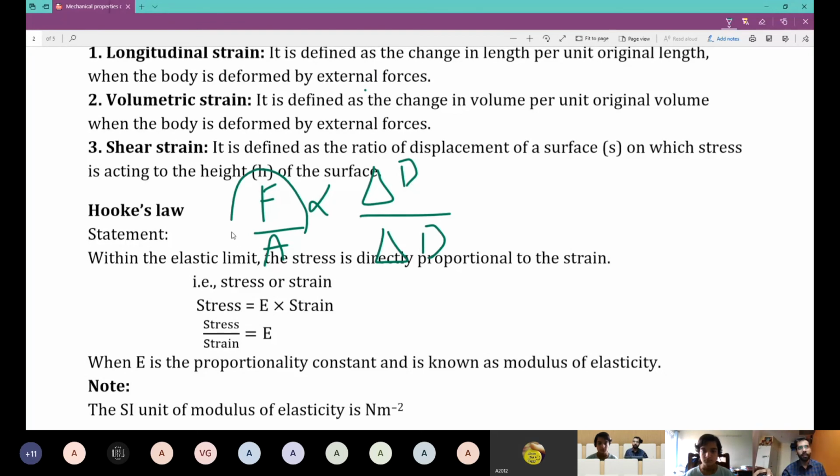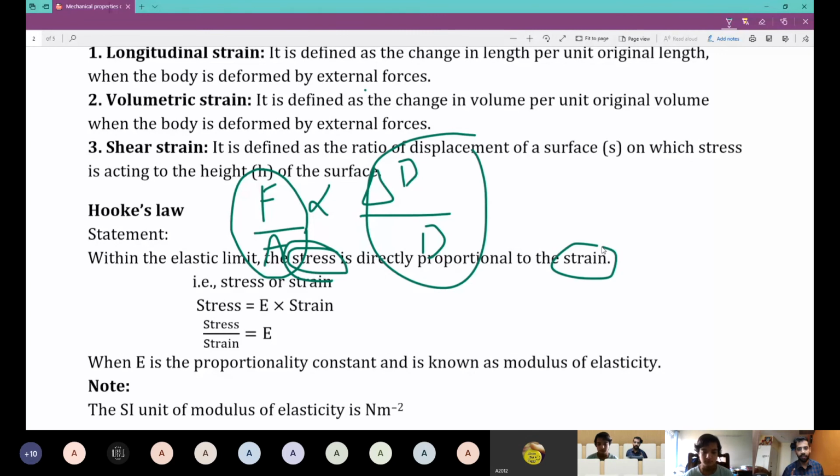Now, what is F by A? Stress. What is change in dimension to original dimension? Strain. Stress is proportional to strain.